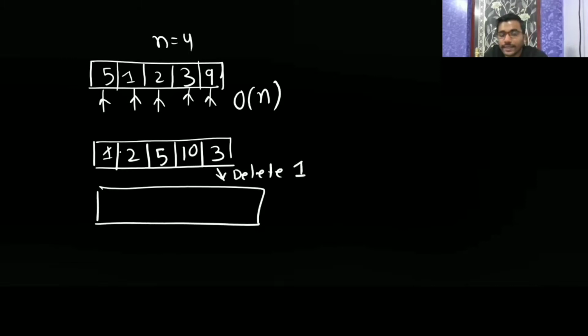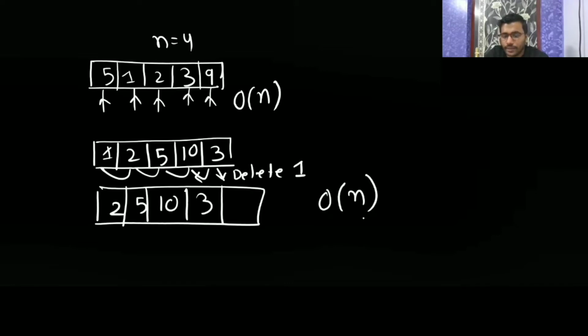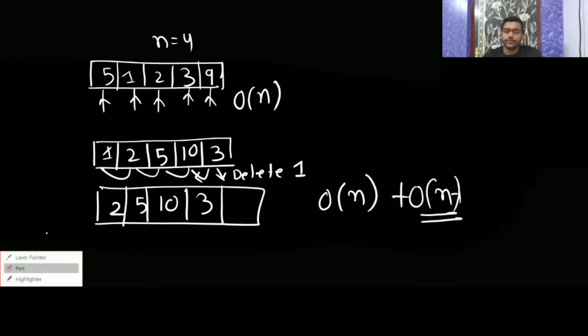Now after deleting 1, you have to move the elements one position to the left, so here 2 you will get, then 5, then 13. Finding the min takes big O of n, and moving the elements again takes big O of n, because in the worst case you have to move n minus 1 elements.